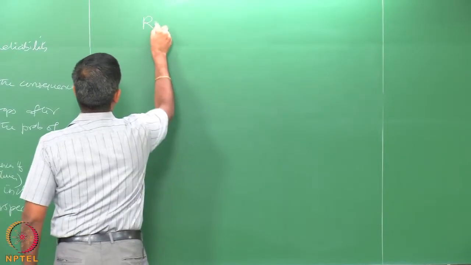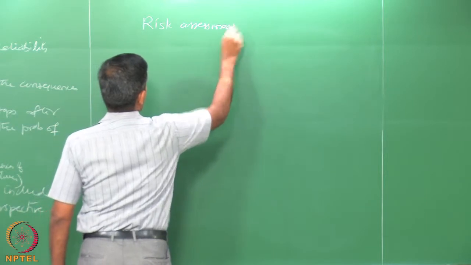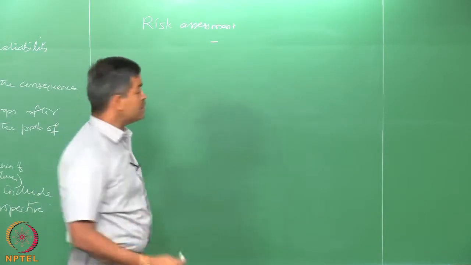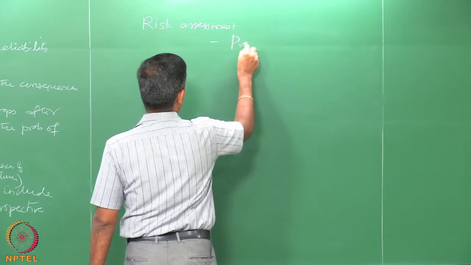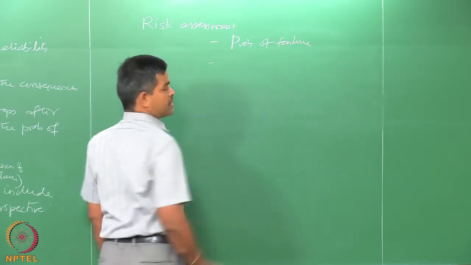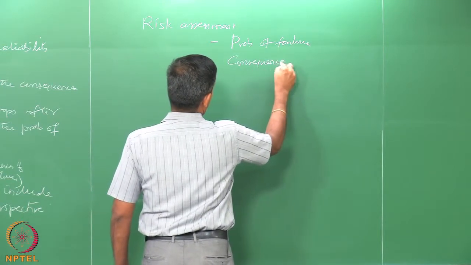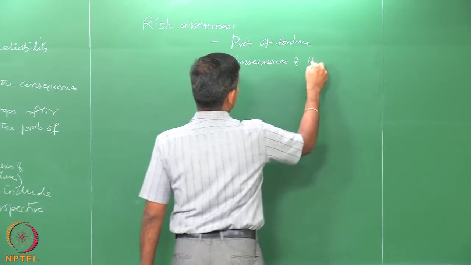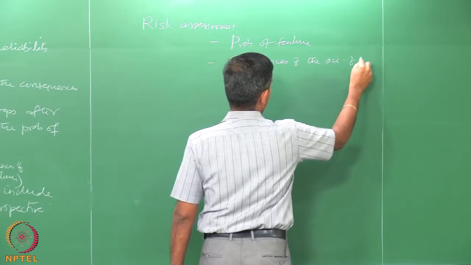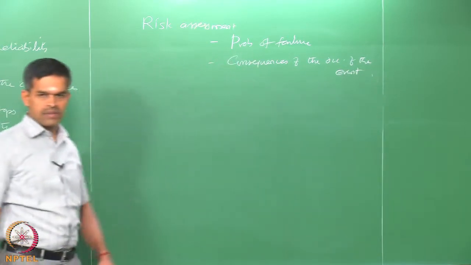So, for risk assessment, we have two parameters. One is the probability of failure of a specific event which is undesired. The second could be the consequences of the occurrence of the event. If the event occurred, what would be the consequences?